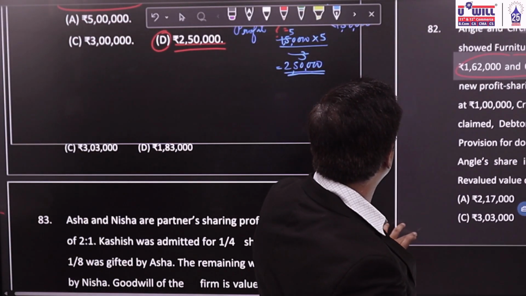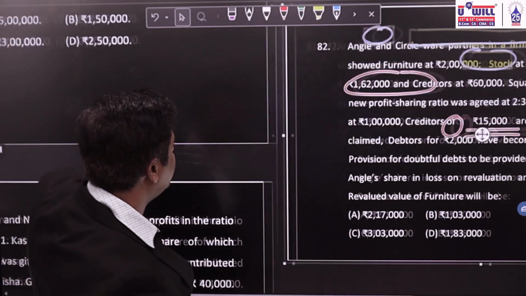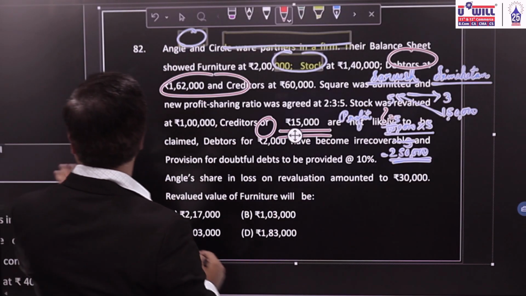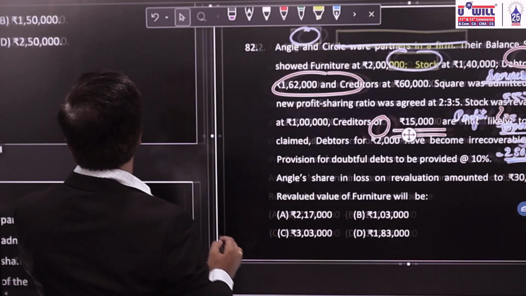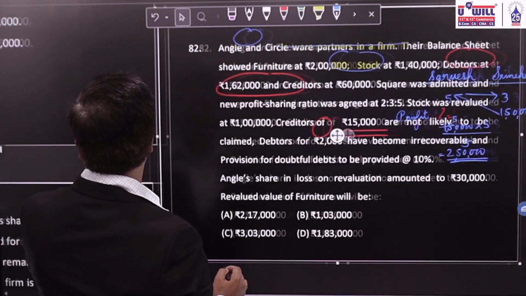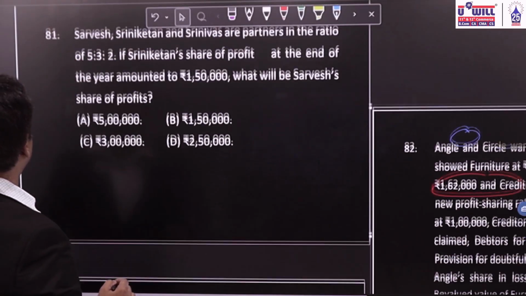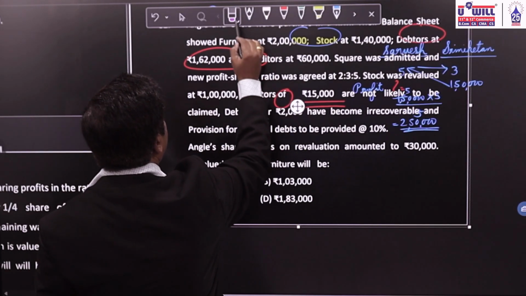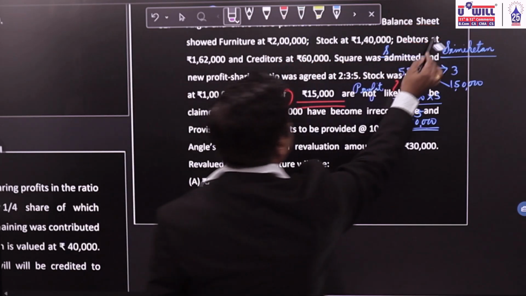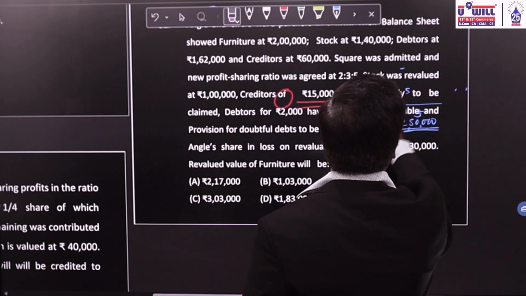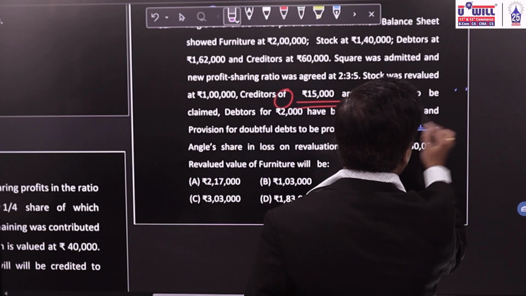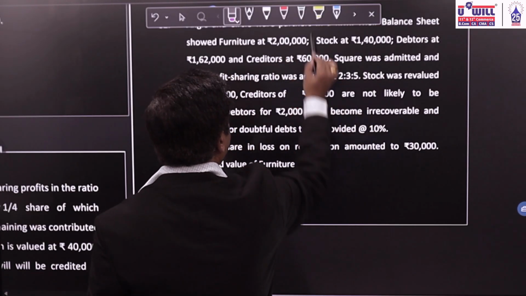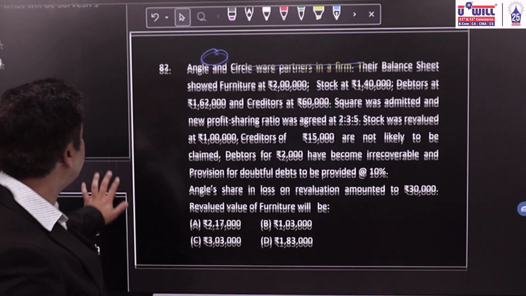I'll pull out the 82nd question here. By mistake, it has gone down the left side. Let's understand the 82nd question over here.